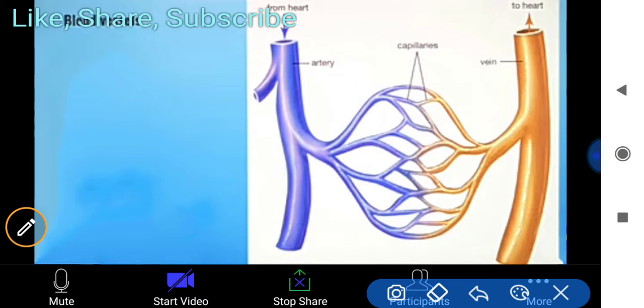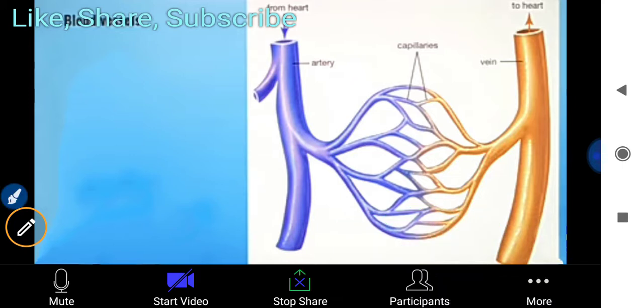Okay, so capillaries, you already know that they are connected with so many capillaries, and capillaries are directly related to our cells. These are very thin, that's why they provide more absorption of carbon dioxide and oxygen from the lungs. So these are very thin structures, capillaries.